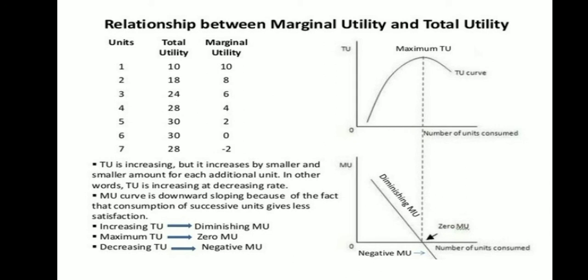TU is at its maximum when MU is diminishing, and at that point marginal utility is 0 and then marginal utility becomes negative. As a result, what you can see is TU starts declining or decreasing. This is how the graph of TU and MU is drawn on graph paper.